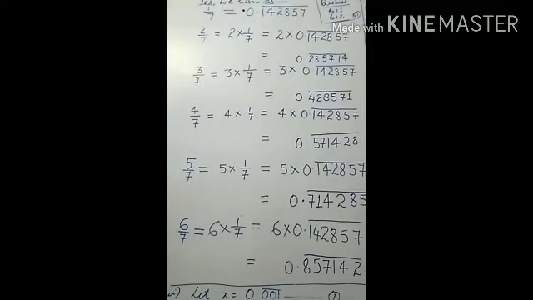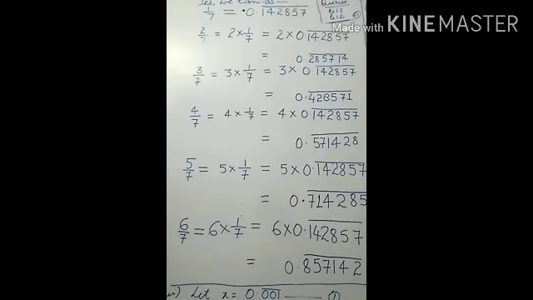Now we have to discuss question number 2. See, question number 2: you know that 1 upon 7 equals 0.142857 bar. Can you predict what the decimal expansions of 2 by 7, 3 by 7, 4 by 7, 5 by 7, 6 by 7 are without actually doing the long division? If so, how? Your answer should be yes. We can give the answer of the rest without actual division or long division.